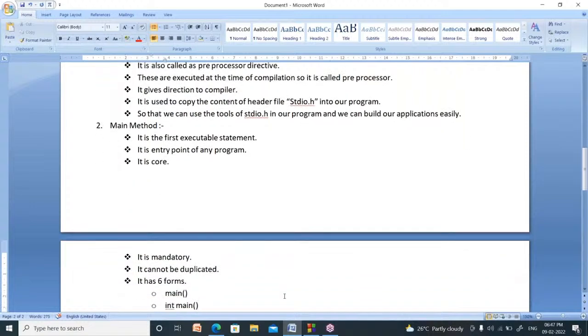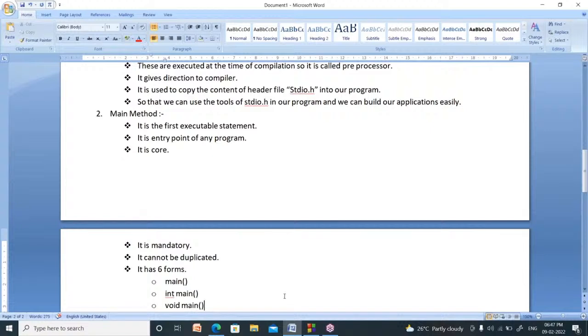Now, what is the main method? It is the first executable statement. It is the entry point, which means your program will start its execution from main. So it is the entry point of any program. It is core, which means very, very important.